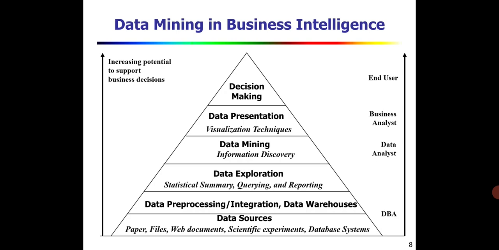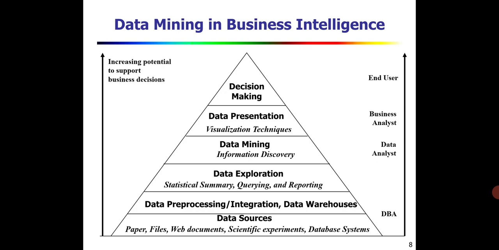By using pre-processing, that is data cleaning, the noisy data or inconsistent data will be removed. We have collected data from different resources like paper or files, web documents, scientific experiments, databases. All the data, with respect to relevancy, can be integrated and stored in the data warehouse in an organized manner.